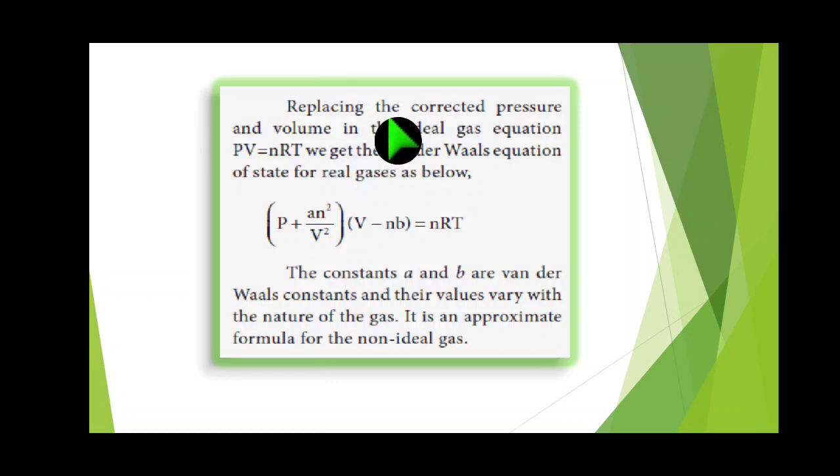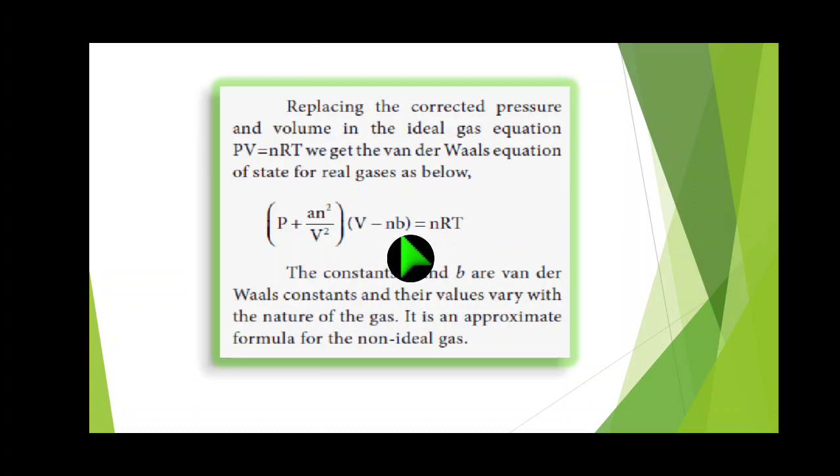Replacing the corrected pressure and corrected volume in the ideal gas equation PV equals nRT, we get the van der Waals equation of state for real gas as below. In the place of P, we substitute P plus A n squared by V squared, and in the place of V, we substitute V minus Nb, equal to nRT.